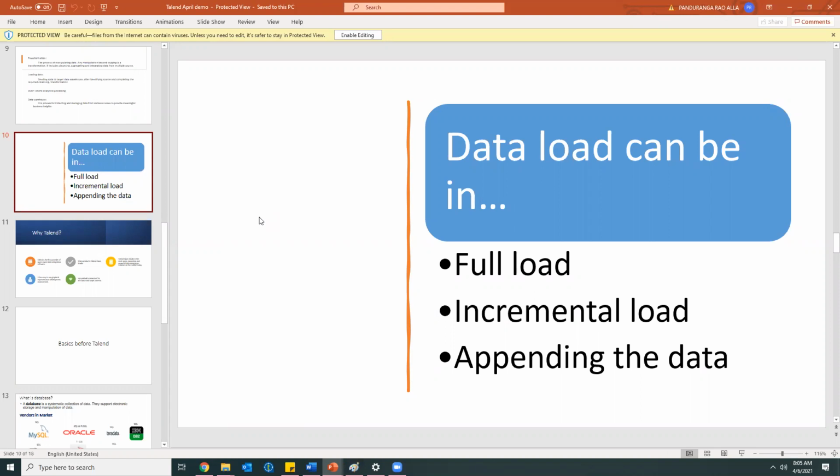For example, nowadays we are seeing analysis for the COVID cases, right? Day by day, when the COVID cases are increasing, they are creating some analysis. For example, today we have 10,000 cases recorded, and the day before yesterday some 20,000 cases recorded, like that.